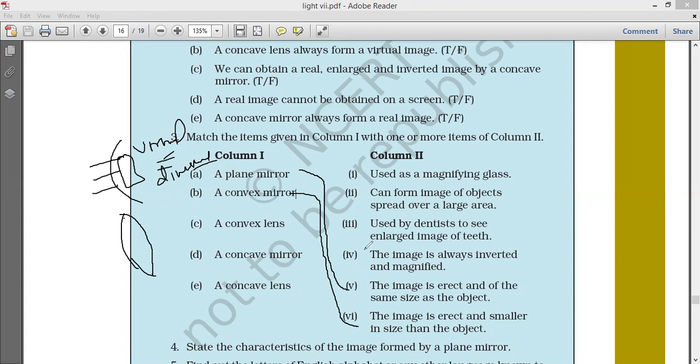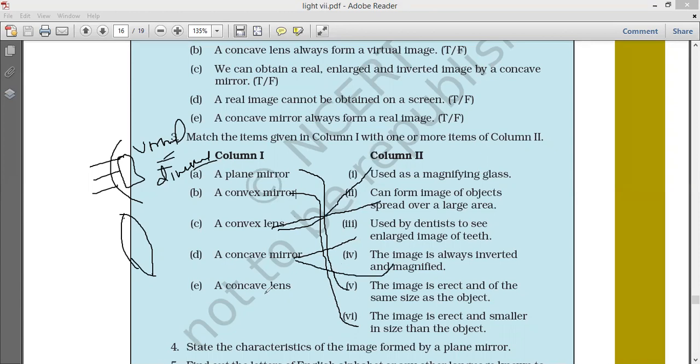You can see an enlarged image at the dentist also: you see an enlarged image of teeth, with a concave mirror. The convex lens is the magnifying glass. By using a concave mirror, the image is always inverted and magnified.